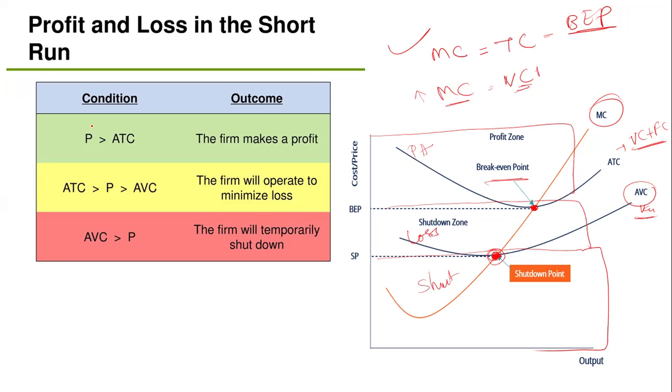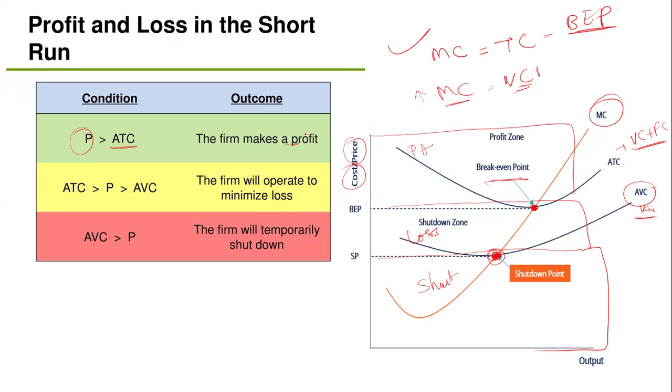Now let's understand, if the price is greater than the total cost, whatever cost is spent in the industry, if the price is greater than the average total cost, the firm makes a profit.